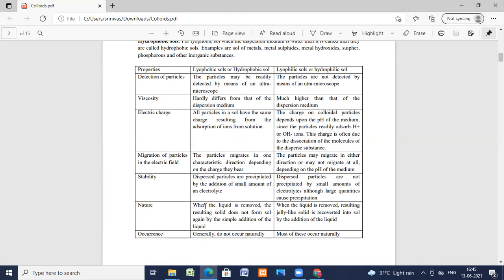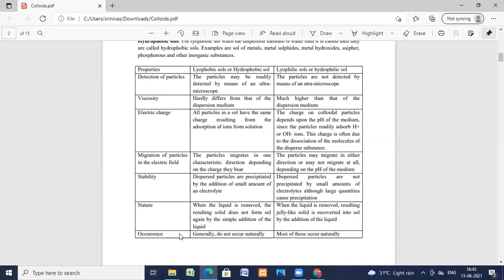Okay. And coming to the nature of the colloids, when the liquid is removed, the resulting solid does not form sole again by the simple addition of the liquid. When the liquid is removed, the resulting jelly-like solid is recovered into the sole by addition of the liquid.